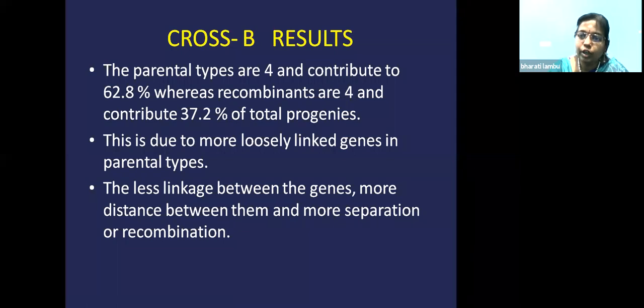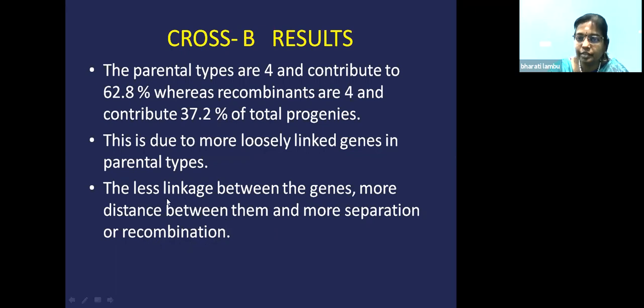So new recombinants have occurred. That means what? The genes are loosely present on the chromosome. So if the genes are having less linkage, more number of new variations are produced. That means more separation is present, so more recombinants are obtained.